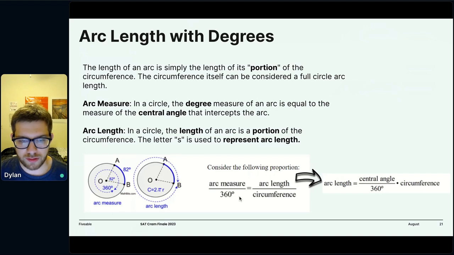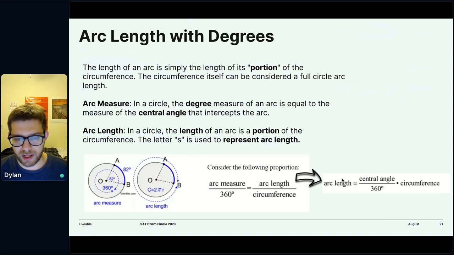So we have arc measure over 360. For example, 45 over 360, 32 over 360, 82 over 360 is the part of the circle it takes up, part of the whole. And then we have the arc length over the circumference, which will be the exact same fraction. We know this because we're taking up a certain chunk of the circle. So arc measure over 360, what percent of the angles are we taking up, is exactly the same as what percentage of the total circle we are taking up.